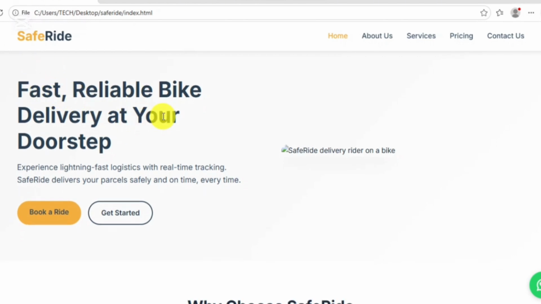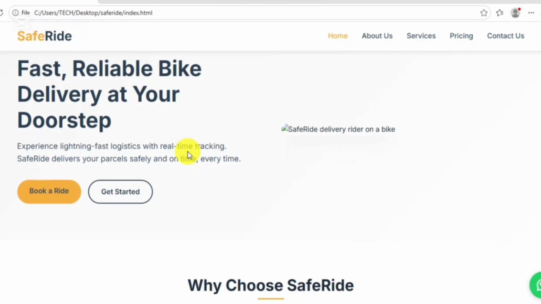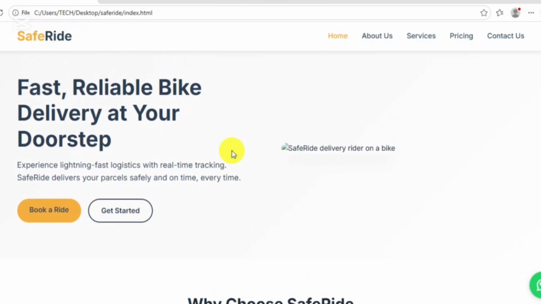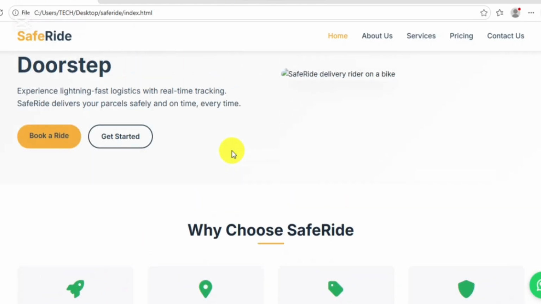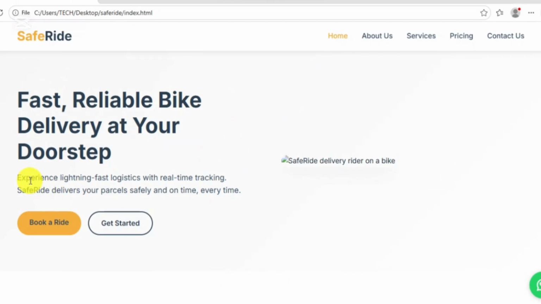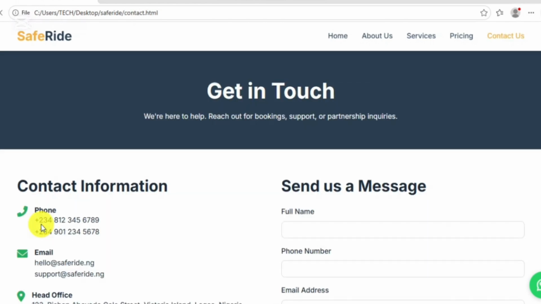So you can see fast, reliable, bike delivery. Is this not so beautiful? This is very elegant. We said yellow. Remember, we described the brand color: the green, yellow, and some other colors that we mentioned. Now look at this. Here we have two buttons, called call to action, CTA. When you click on book a ride, it's going to take you to the contact us page.